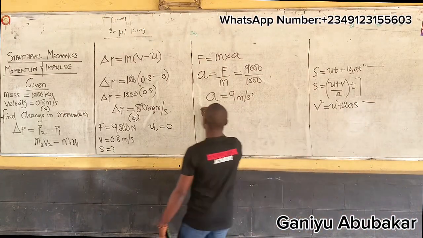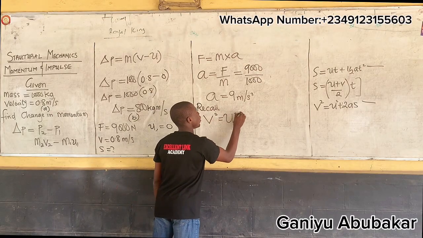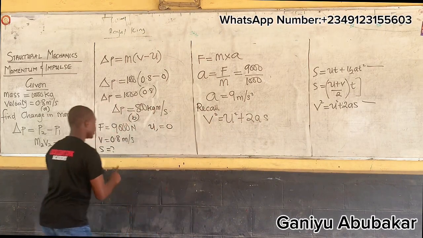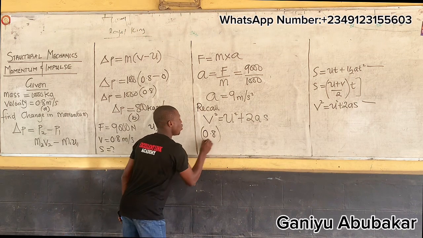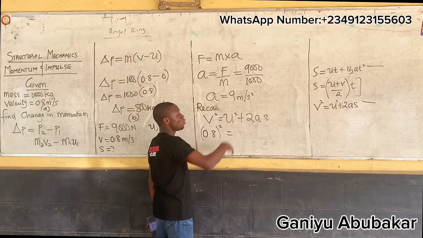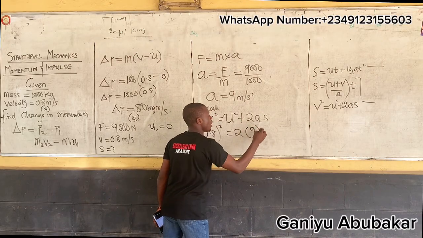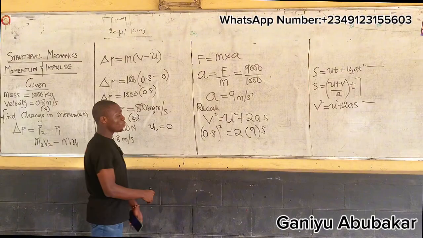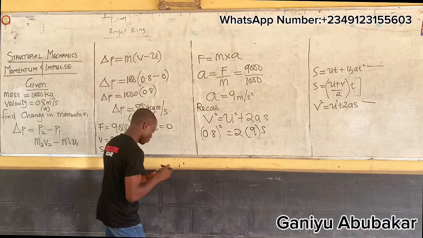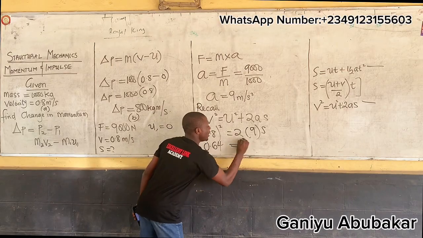So I'll now recall that we said V square equals U square plus 2ax. Put your values here. What's your V? 0.8, so I have 0.8 all squared. What's your U? 0, so 0 squared is 0. Then I have 2 into what's your A? 9. What's your X? Unknown yet. 0.8 squared is 0.64. Multiply, so I have 18x.